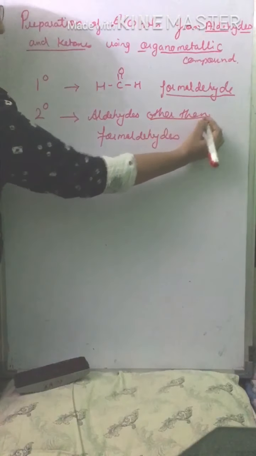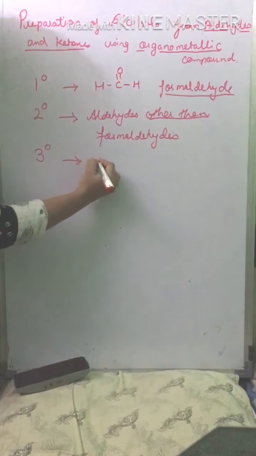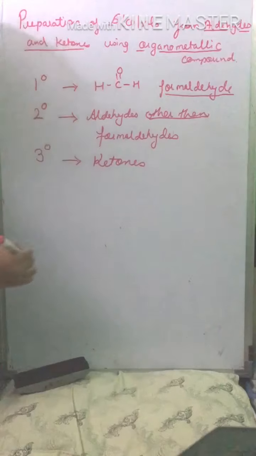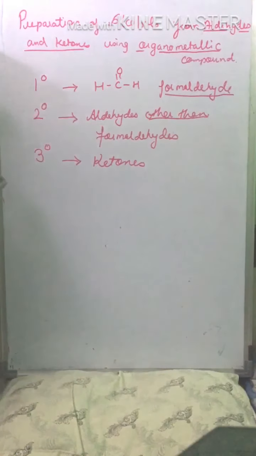I am saying other than formaldehyde is used for the preparation of secondary alcohol. And for the preparation of tertiary alcohols, we always use ketones. So let us start with the mechanism. This is very important. Everyone should know these three important points.